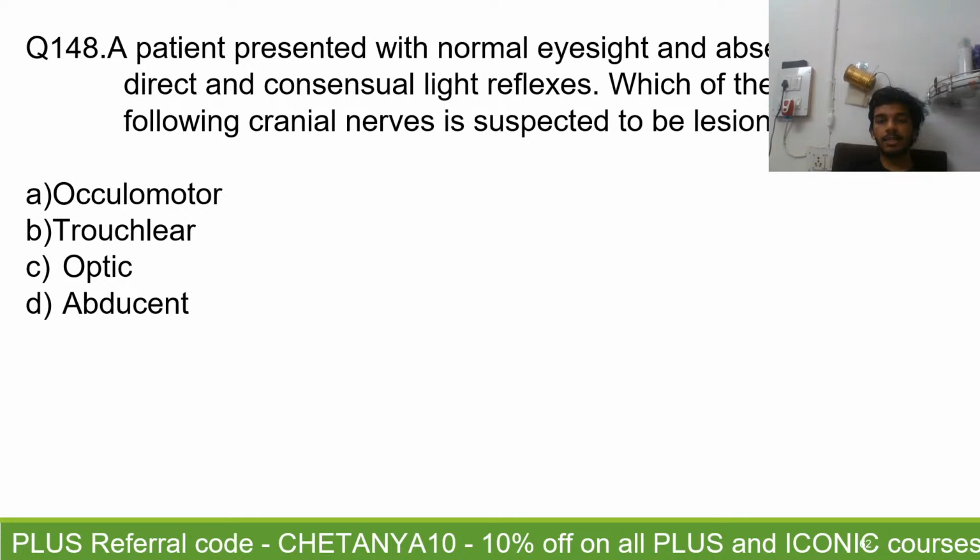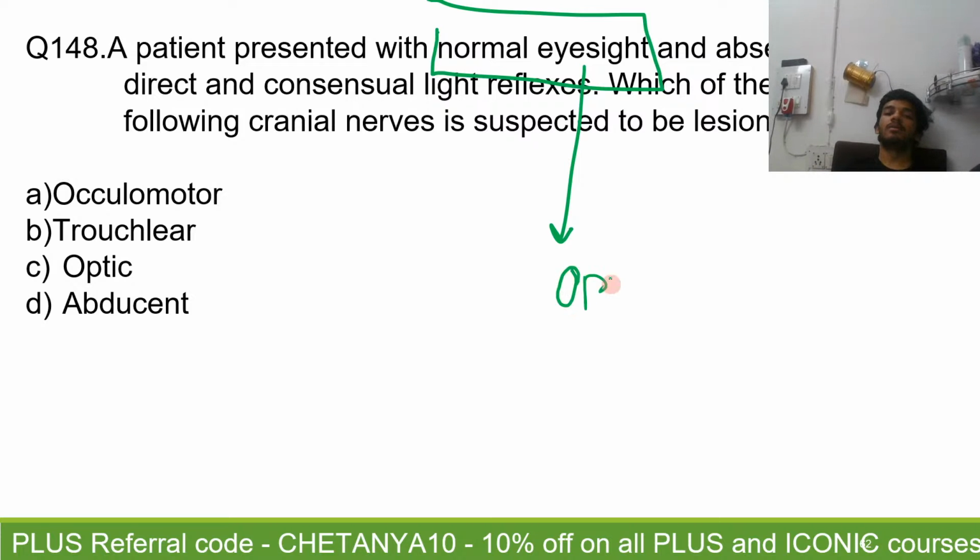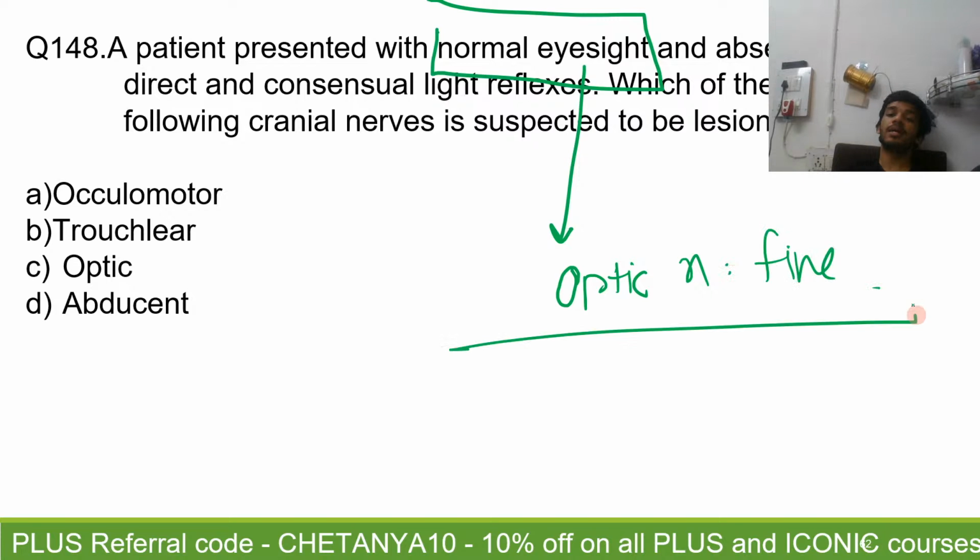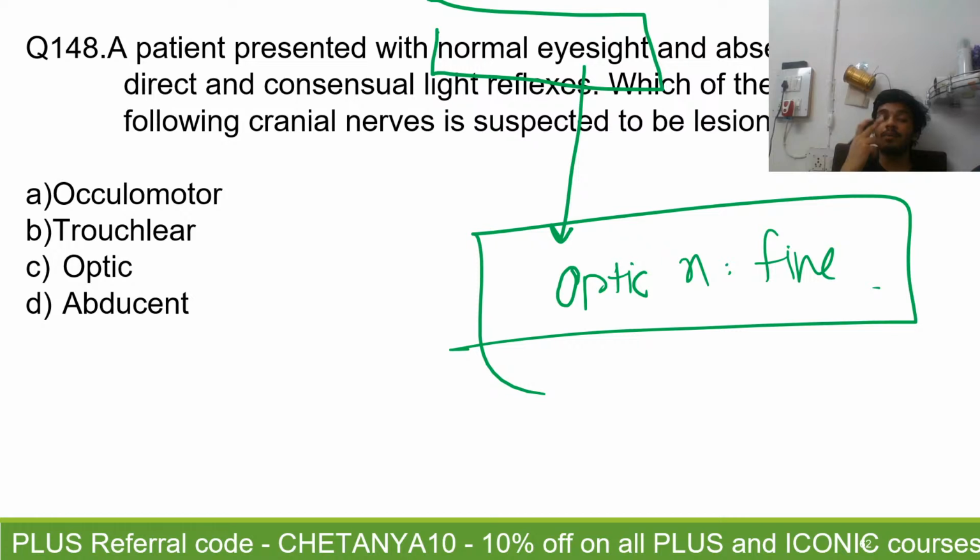You're saying the correct answer is C, 148. So, see, I'll tell you how you have to approach it. I don't know why you all are choosing the absolute wrong answer, Gauhar and Mishti. See, it is written that the patient presents with normal eyesight. Since the eyesight is normal, this is an indication to you that the afferent pathway of the light reflex, that is through the optic nerve, is not damaged. The optic nerve is fine. Otherwise, the patient will not have normal eyesight. Patient will also have eyesight abnormalities.